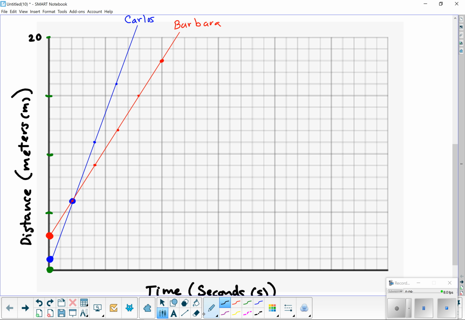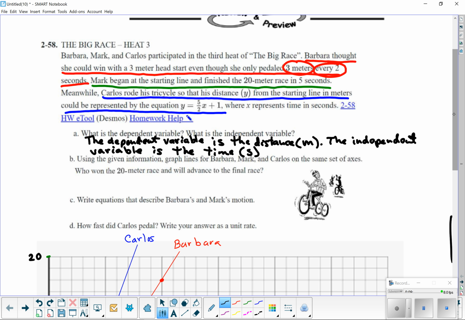Okay. And let me go ahead and clean that up a little bit. So this is Mark, who finishes the 20-meter race in 5 seconds. So 1, 2, 3, 4. That's 5 right there. I'm going to put number 5 right here, just so I have an idea. So every one of those big blocks is 5. So let me read it one more time. Mark, sorry, Mark. Oh my gosh, we already finished Barbara. Mark began at the starting line and finishes the 20-meter race in 5 seconds.